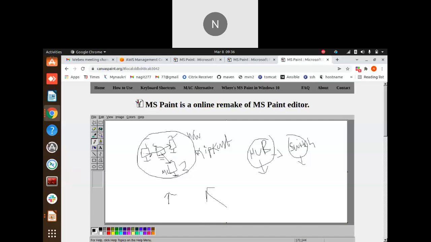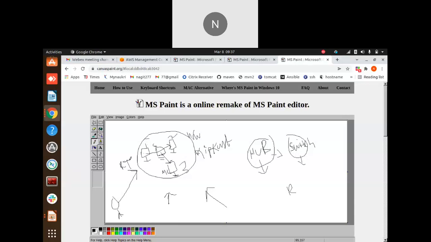Suppose we have a company, right? Flipkart is the company. They have their own products, and they want to make their services available to internet users. So we are here, and we will browse the Flipkart servers. In order to do that, we require a router. So here we need a router.